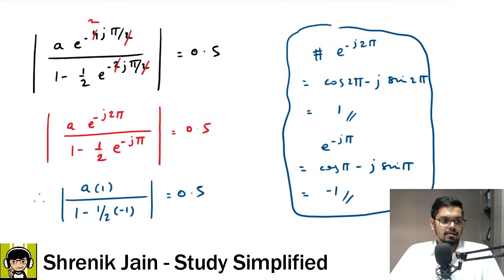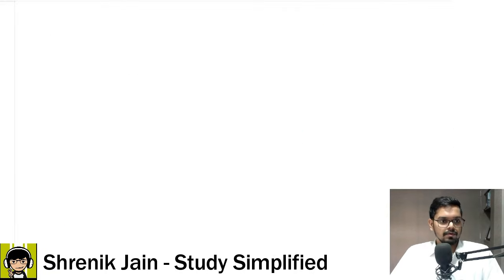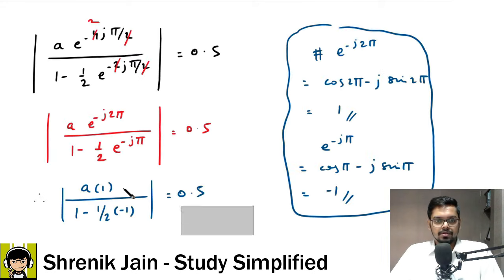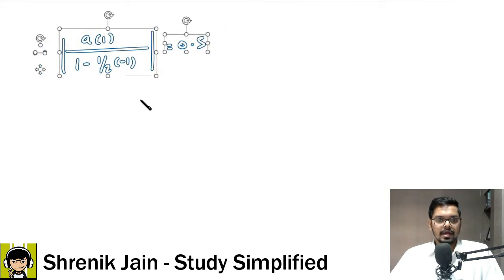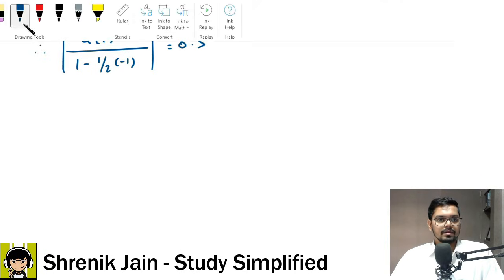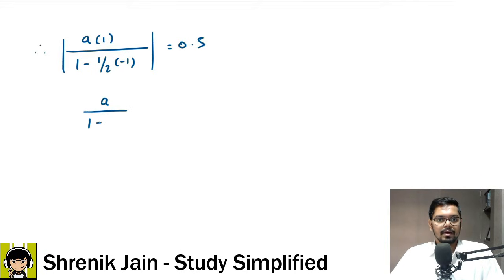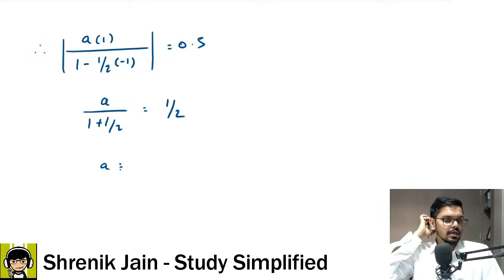Let me take one more slide to get our final answer. Copy paste from the previous to arrive at the final answer. Here I can say a by 1 plus half is equal to half, so a is 2 plus 1, 3 by 2.